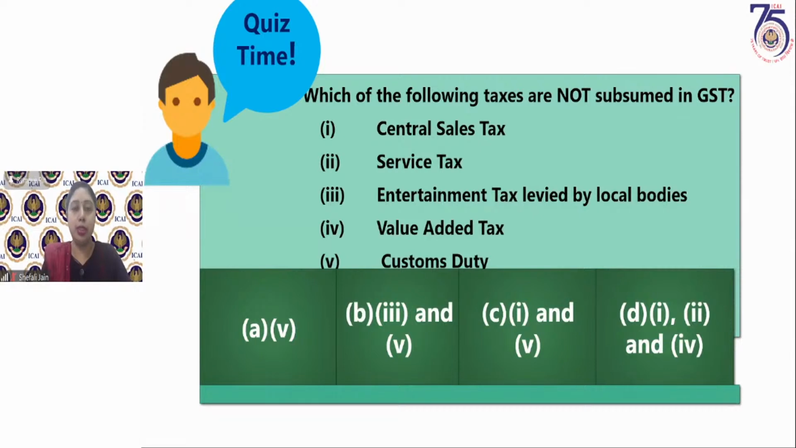On 1st July 2017, a number of indirect taxes which were prevailing at that time were replaced, and in place of that, GST came into the purview. So many indirect taxes were subsumed into GST. They were included in GST. So, which are those taxes? Now, most of the answers I am getting are option A. Option A is the correct option as per many students. Some of them have mentioned customs duty.